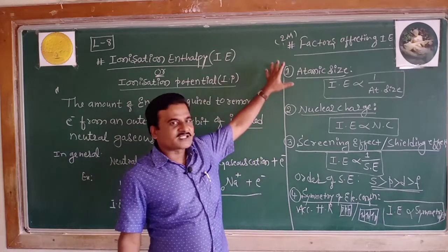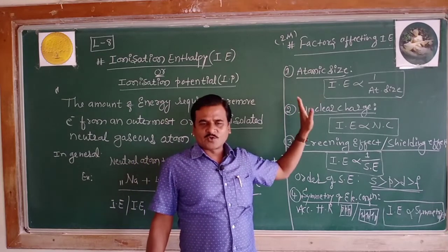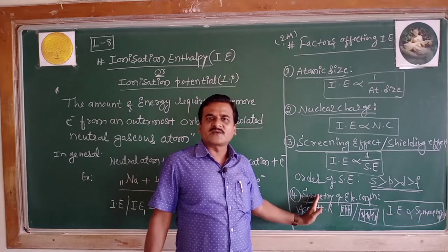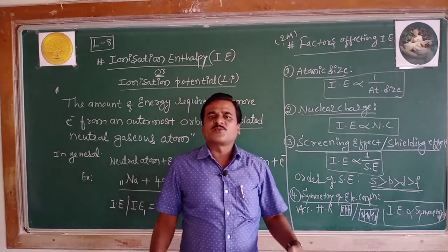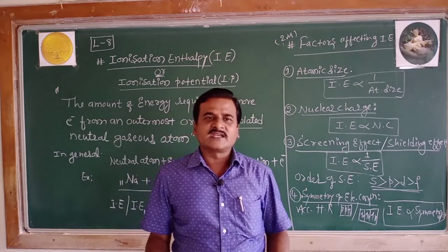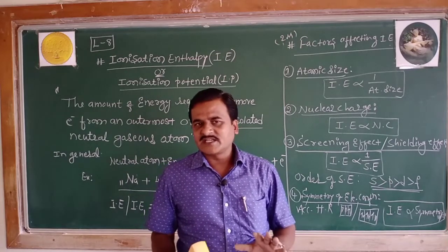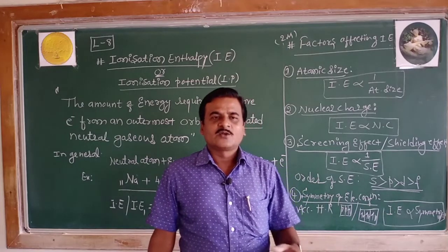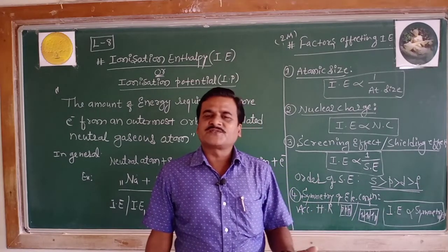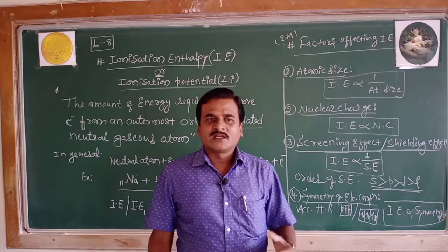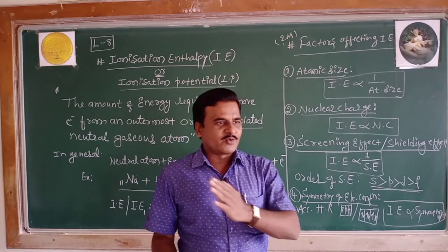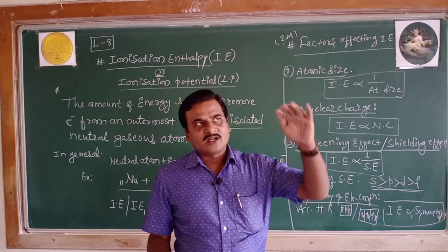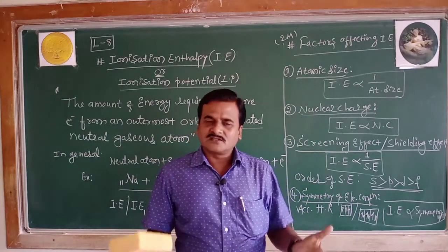Now the factors are atomic size, nuclear charge, screening or shielding effect, and symmetry of electronic configuration. So these are the four important factors influencing the magnitude of ionization enthalpy. Come on now, let's collect its trend. What about the magnitude of ionization enthalpy? How does it vary when we move along a period from left to right in the periodic table and from top to bottom down the group?